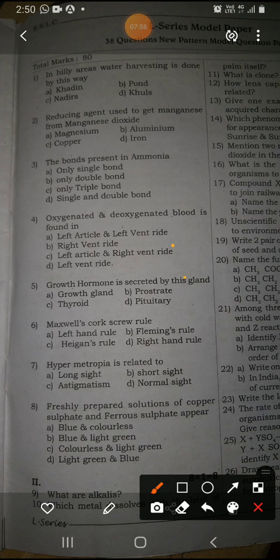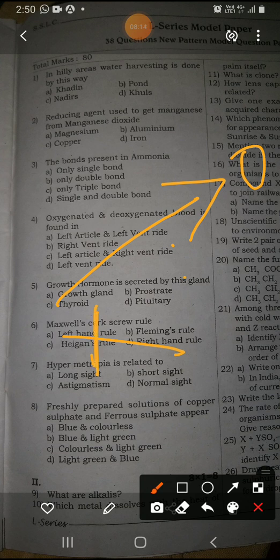Hypermetropia: the people who are suffering from this can see the far things very clearly, but they cannot see the near things. The people who are suffering from hypermetropia can see the far things very clearly, but they cannot see the near things, right?